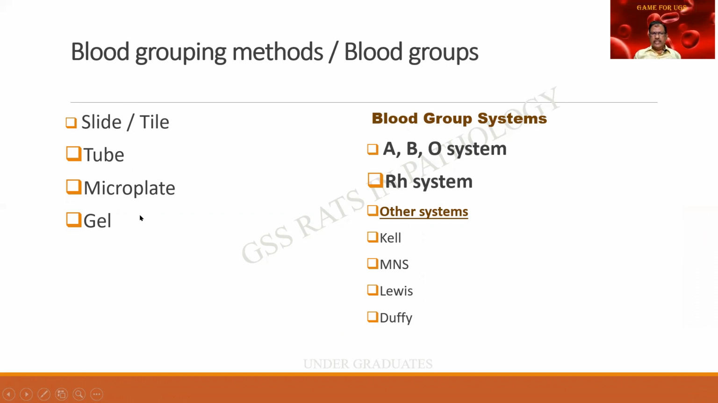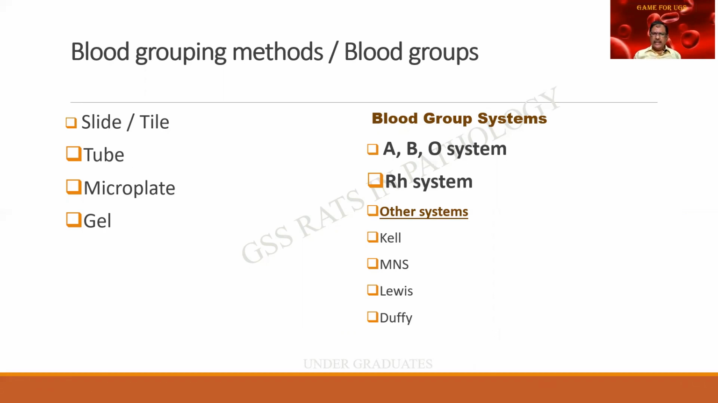So these are the various methods of grouping the blood, whereas there are different types of blood groups. As explained earlier, ABO group is one and Rh is one. Both of these I have made bold so that it is very clear. These are the two important groups.